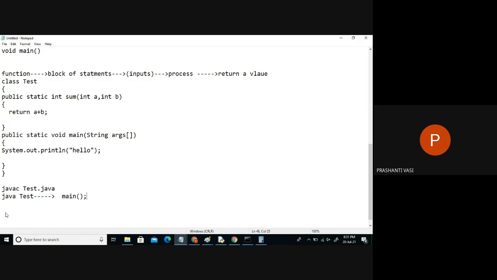It will call this main function, fine. So what will be the message on the screen? Hello. Only hello will be there. Nothing else will get executed. Whatever you want to execute, you have to call it here.